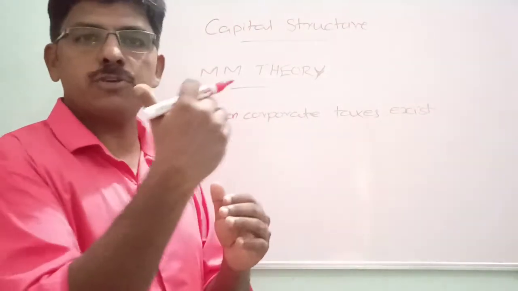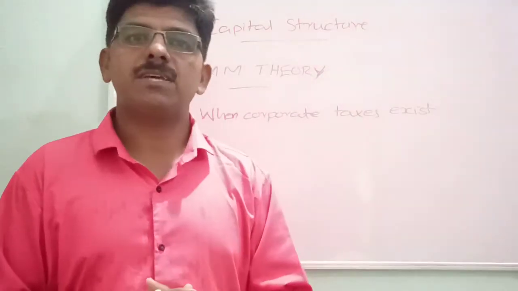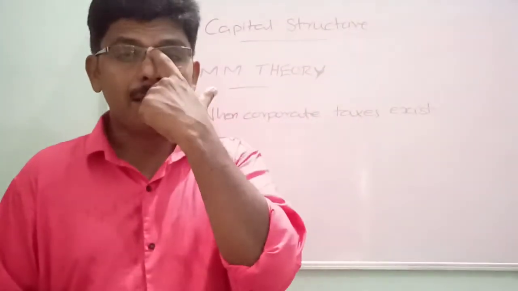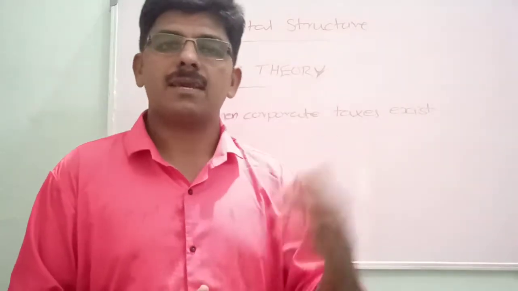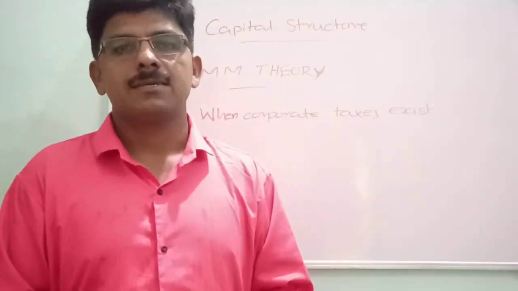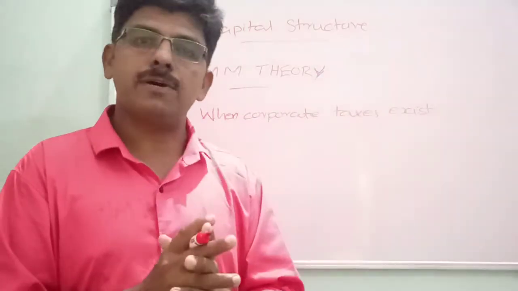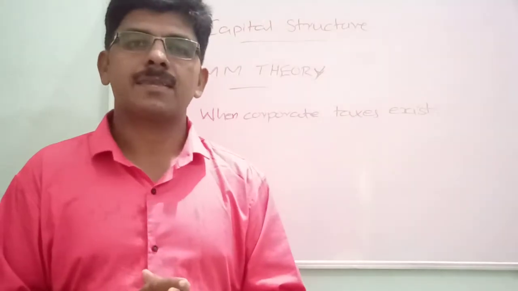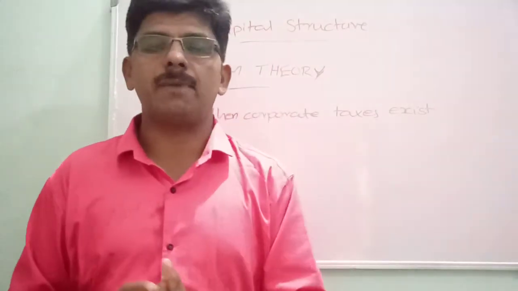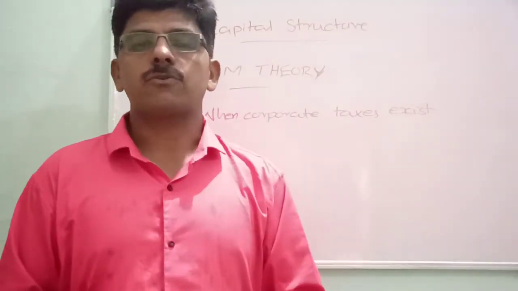So when cheaper sources of finance are included more in the capital structure, they can maximize the value of the firm. With the existence of corporate taxes, companies can maximize their value and reduce the overall cost of capital, according to them. So according to them, there is one optimum capital structure which maximizes the value of the firm and also reduces the overall cost of capital. An optimum capital structure can be designed by the financial manager at that point where the value is maximum and overall cost is minimum.